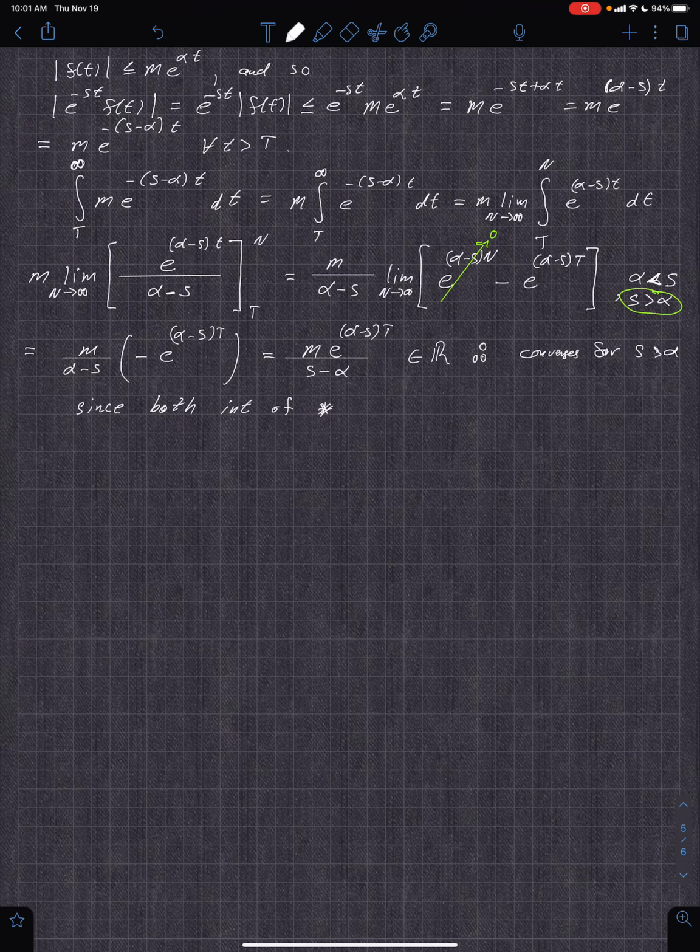So we got it. Okay, so it converges. And therefore, the Laplace transform of f of t, F of s, exists for s greater than alpha.